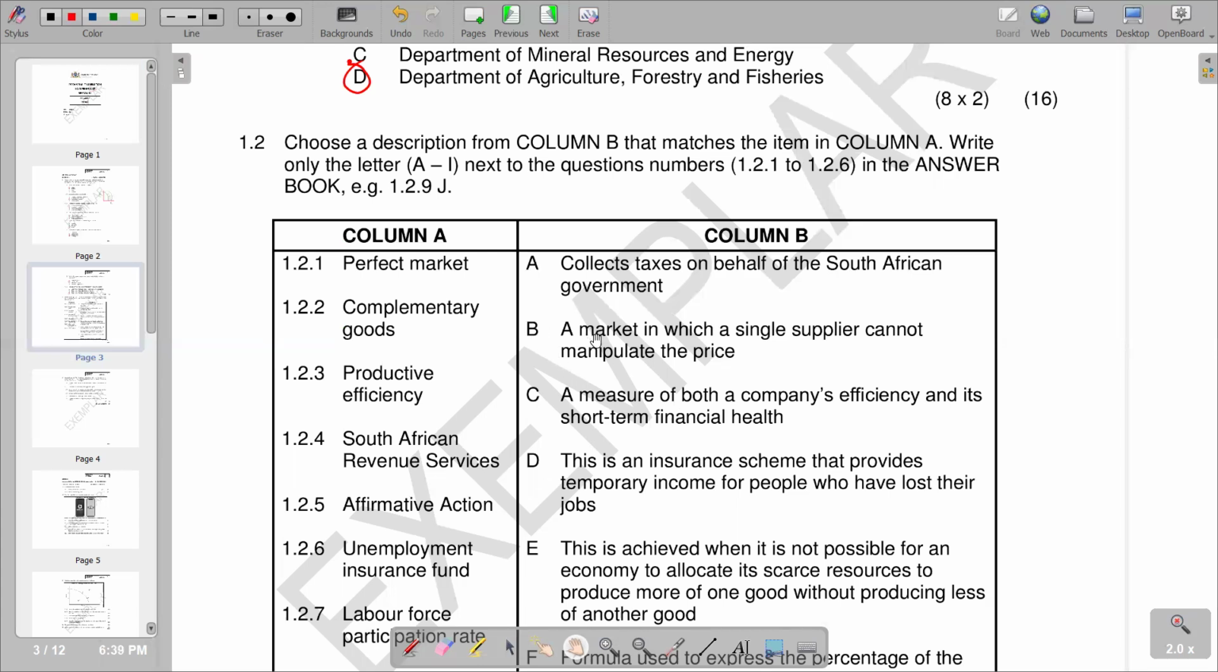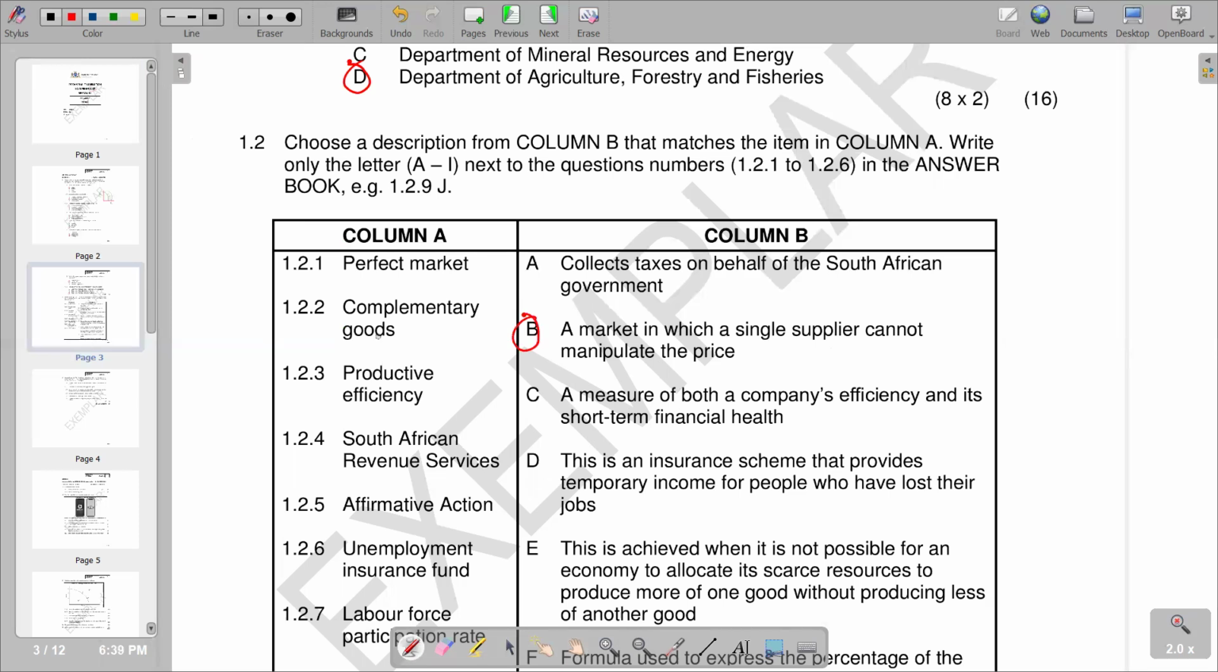We see B, which is saying a market in which a single supplier cannot manipulate the price. So basically, we are saying if you cannot manipulate the price, we are not a price maker, but we are a price taker. So price taker being one of the characteristics of a perfect market. So we have got B as the correct response that we have there.